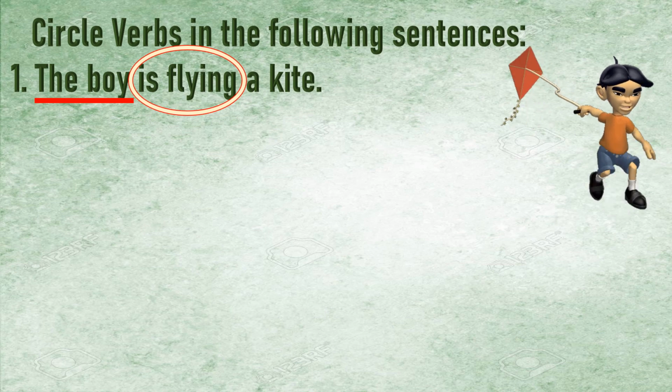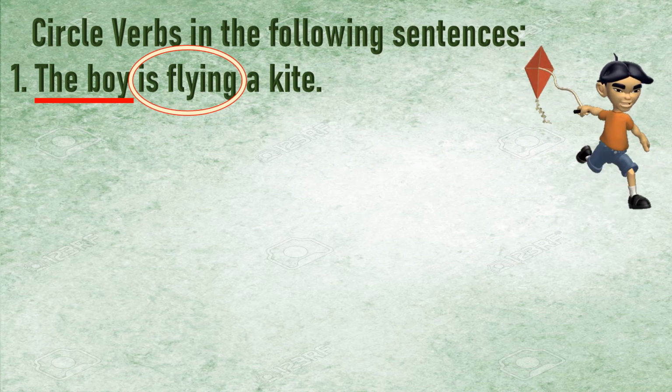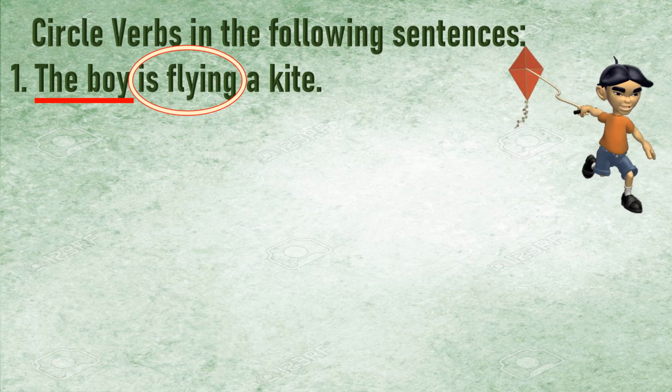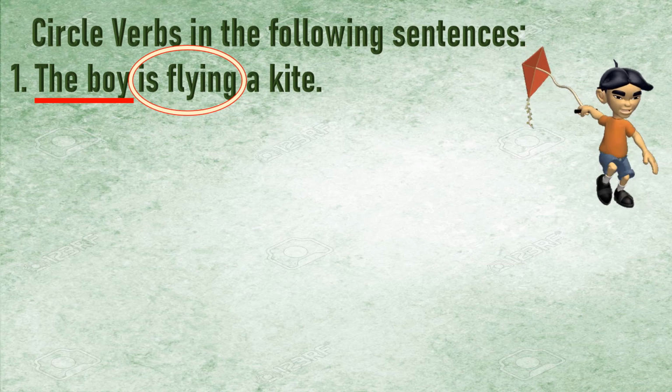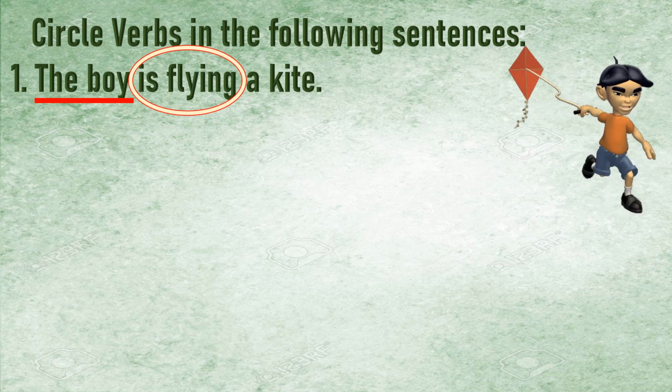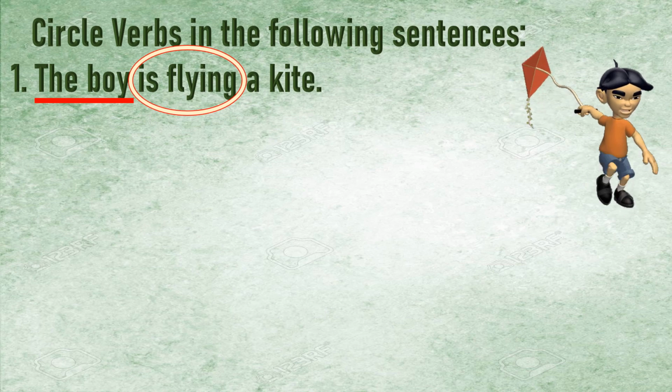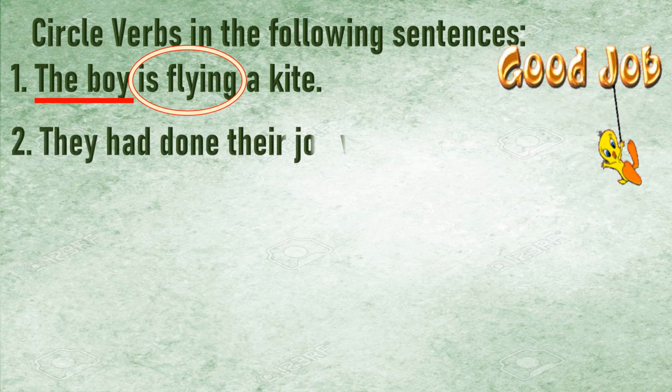So both are verbs. If you get such a question in your exams and you only circle flying, that will be incorrect because I don't know about the time. And if you circle is only, that will be incorrect also. Why? Because the main action is missing. So whenever you have to circle, you have to take care. If the helping verb is given, do circle that helping verb also, because then only it's a complete verb. Come to the next one.